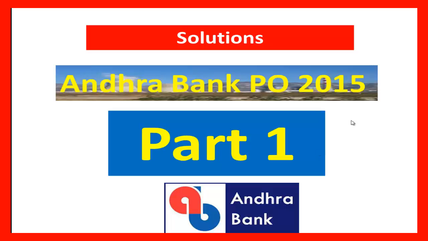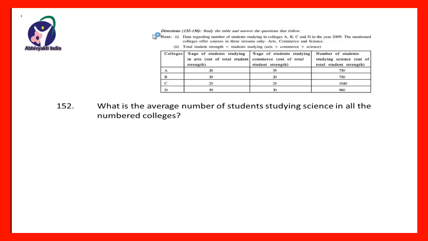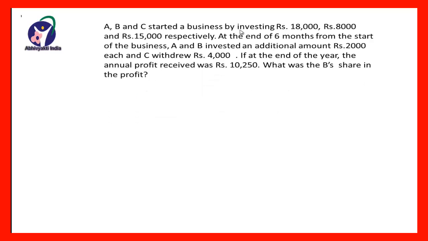In today's episode, we are going to solve the question paper of Andhra Bank PO examination which was held in 2015. This we will solve in parts. So this is the first part, and the first question of the paper was: A, B and C started a business by investing rupees 18,000, rupees 8,000 and rupees 15,000 respectively.